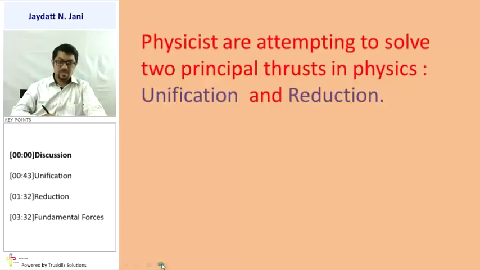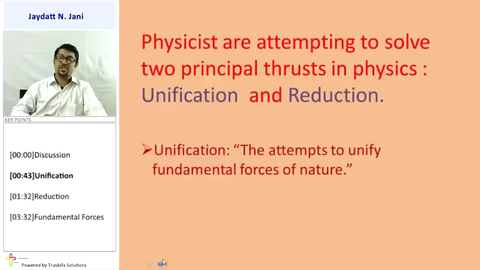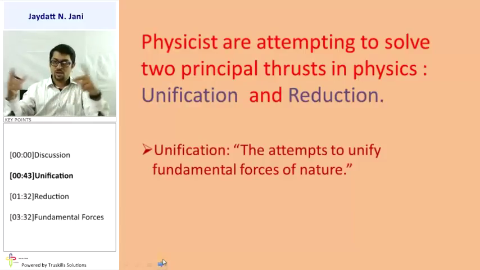Now here, unification is the attempt to unify the fundamental forces of nature. Just think about the laws given by Coulomb, related to charge, and the law related to current, that is Maxwell. Here we have the combination of laws, and that gives us a relation of how the electric field is related to the magnetic field.